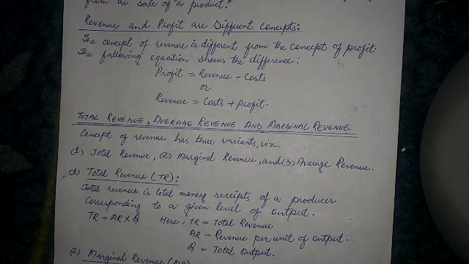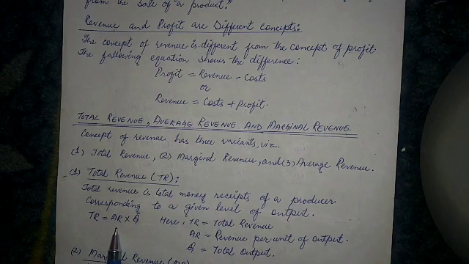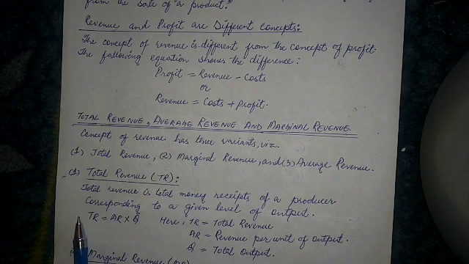The revenue that a firm gets by selling a given output is total revenue. If 100 ice cream slabs are sold at the rate of rupees 50 per slab, then total revenue of the firm will be output into price. That means output is equal to 100 and price is rupees 50, which will be equal to rupees 5,000. We can say that TR is equal to AR into Q. TR is total revenue, AR is revenue per unit of output, and Q is total output.